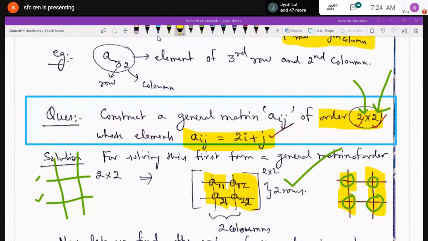Have you understood? Yes, sir. So I understood this. Sir, how can we find out the values of the elements?